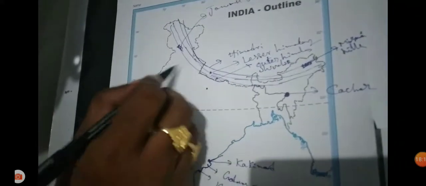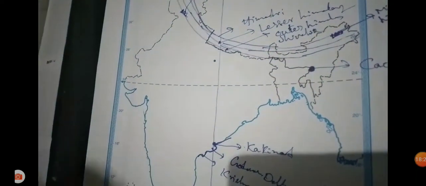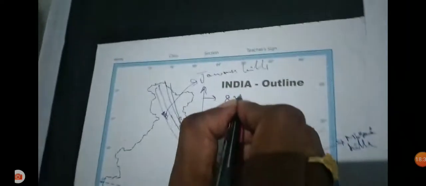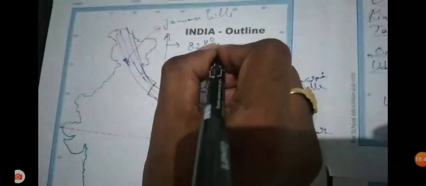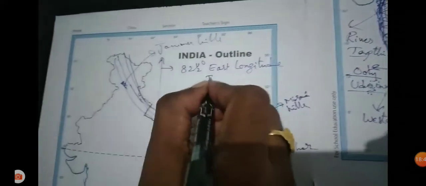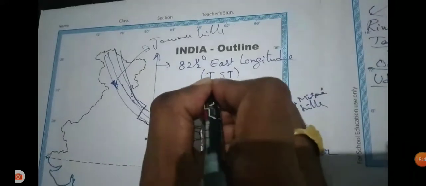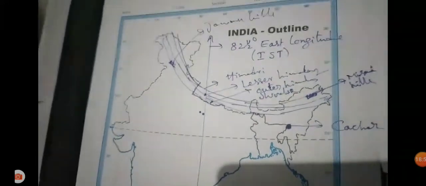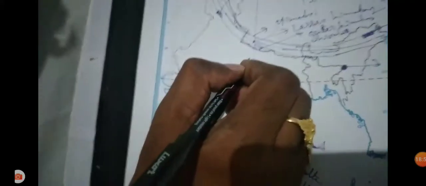Actually we are identifying IST, Indian Standard Time. How can we identify it easily? This is the better way. Near Allahabad, the Indian Standard Time line passes. In Andhra Pradesh it passes through Kakinada, at 82.5 degrees east longitude, considered the Indian Standard Time. It passes through Allahabad in Uttar Pradesh and Kakinada in Andhra Pradesh. Drawing the IST is very important. You should identify Kakinada and Allahabad as map pointing.